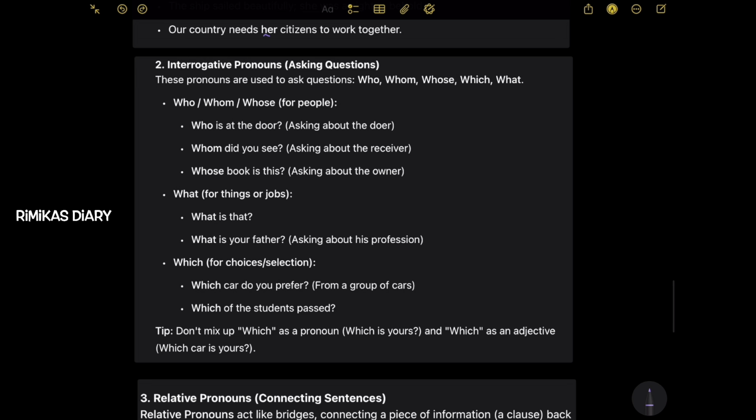Next, interrogative pronouns. So asking questions. These pronouns are used to ask questions like, for example, who, whom, whose, which, what. So who, whom, whose for people. We use these three for people. Who's at the door? So you're asking about the person at the door. Whom did you see? Here we're asking about the receiver. Whose book is this? We're asking about the owner.